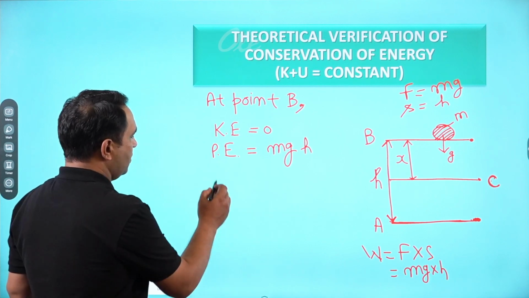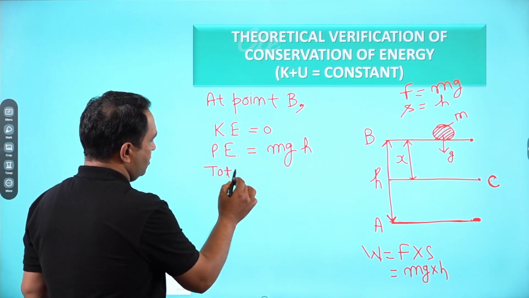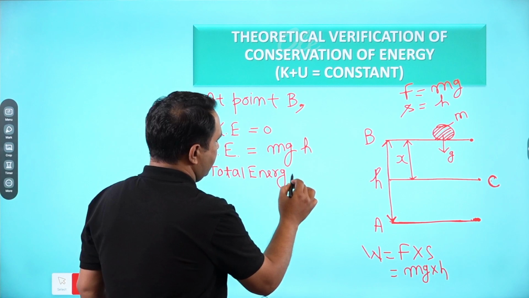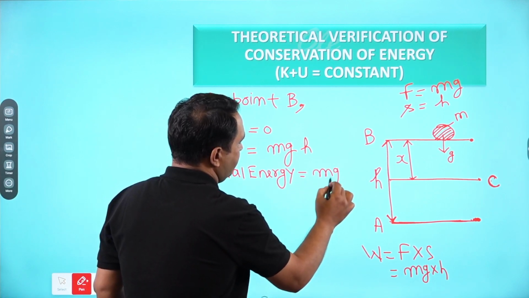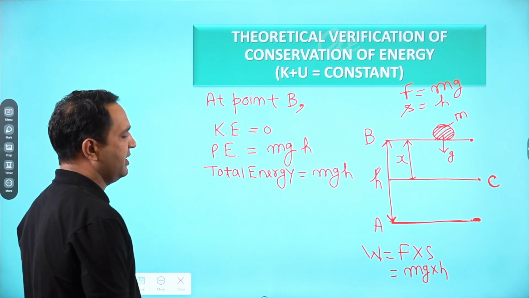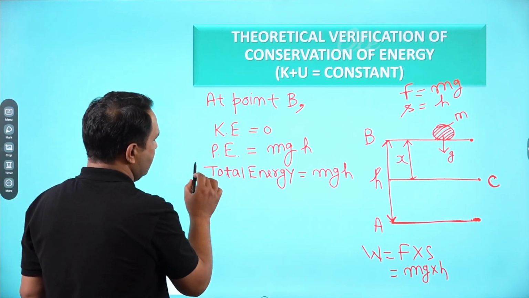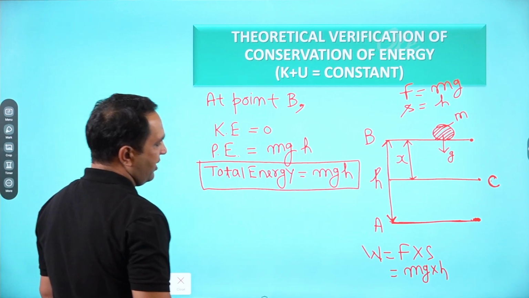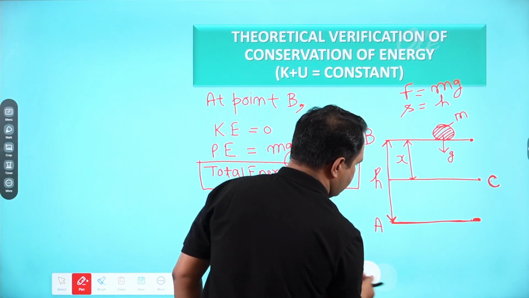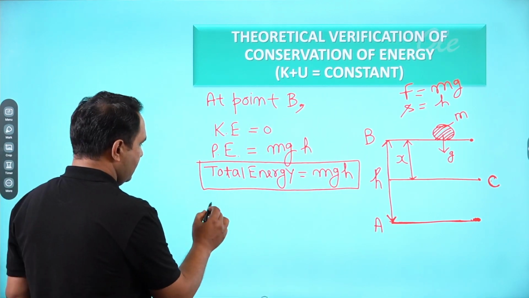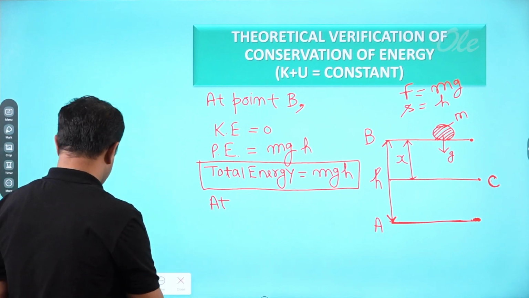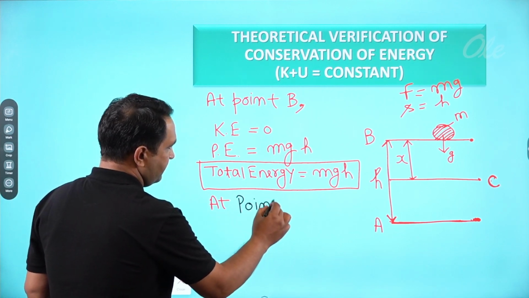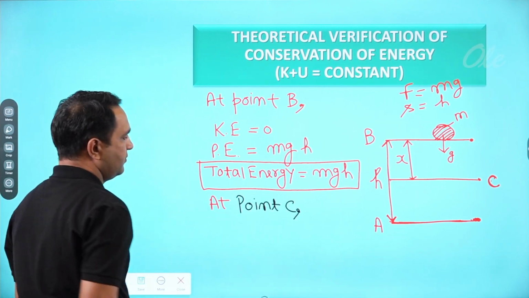Okay. So what will be the total energy? Total energy will be mgh. 0 plus mgh is equal to mgh at point B. Okay. So we calculate the total energy at point B. Now we will calculate the total energy at point C. So at, we'll use a different color, okay, at point C. Let's see.